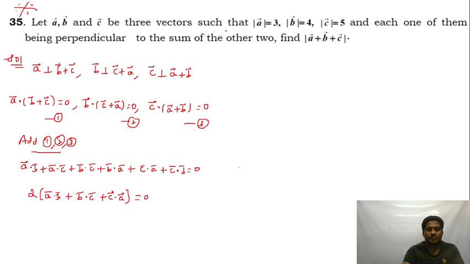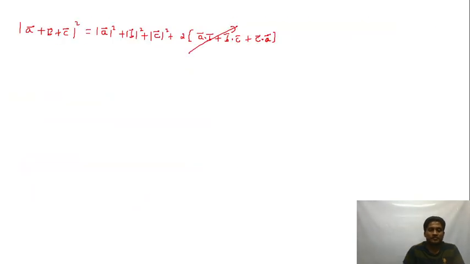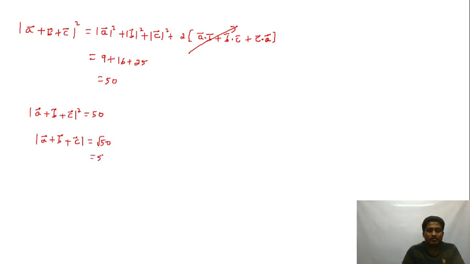Just now we proved that. Mod A is 3, so this becomes 9. Mod B is 4, so this becomes 16. Mod C is 5, so this becomes 25. So this is 50. Mod of A plus B plus C the whole square is equal to 50. If I take the square out, mod of A plus B plus C is equal to root of 50. Root of 50 can be written as 5 root 2.